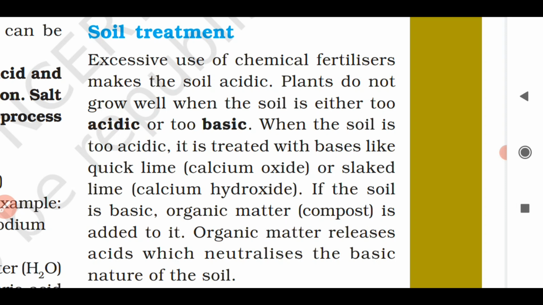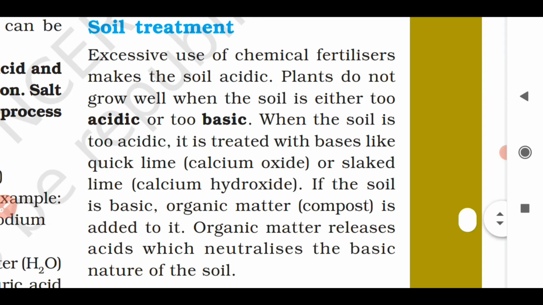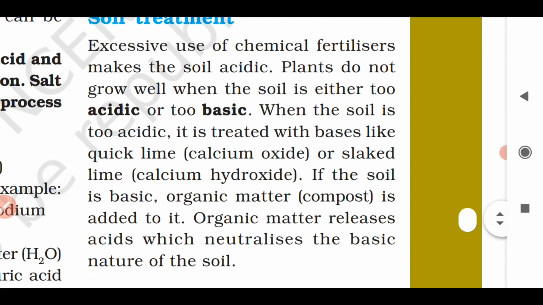Thus a farmer should add quicklime or slaked lime in his or her agricultural field so as to neutralize the excess acid in the field, because quicklime and slaked lime contain what? Bases. And the farmer should add decaying organic matter, or say compost or manure, in the agricultural field, so that it can release the acid so as to neutralize the excess bases present in the fields. Clear?